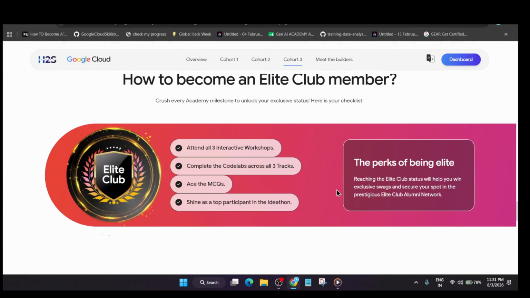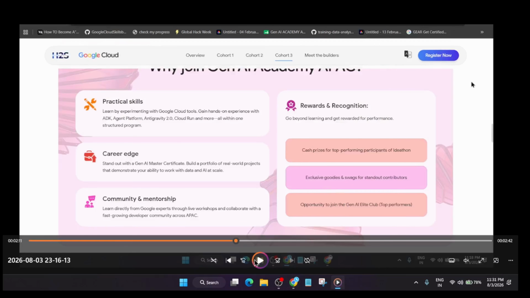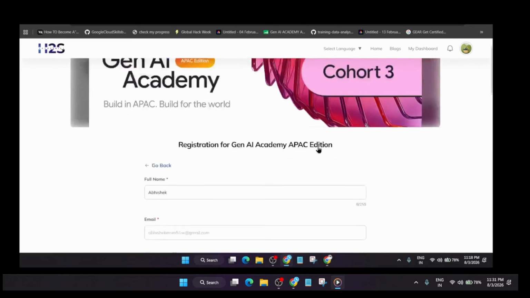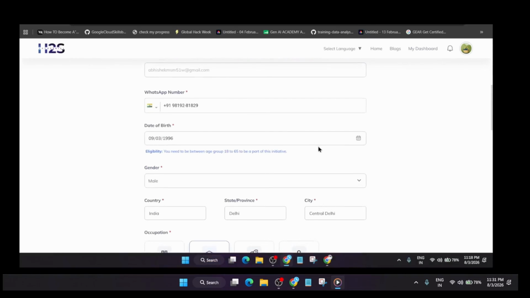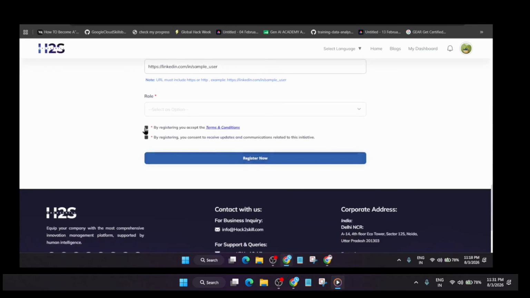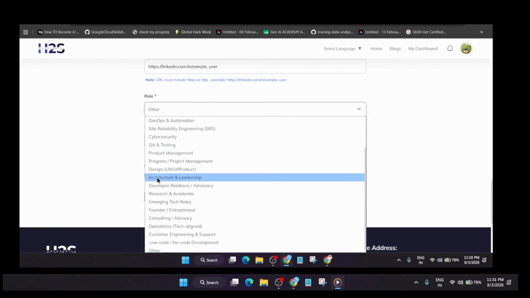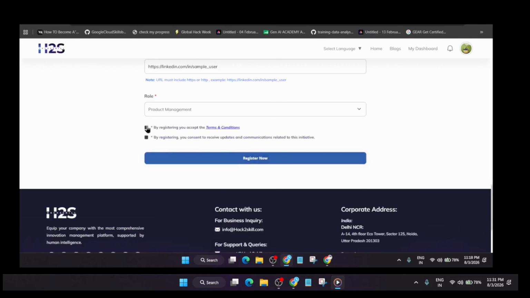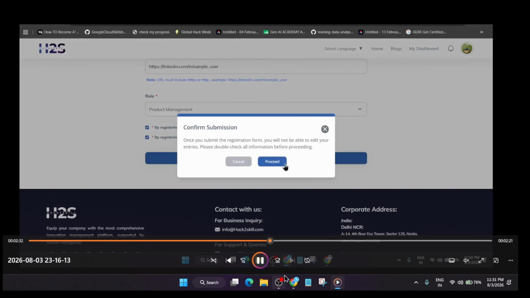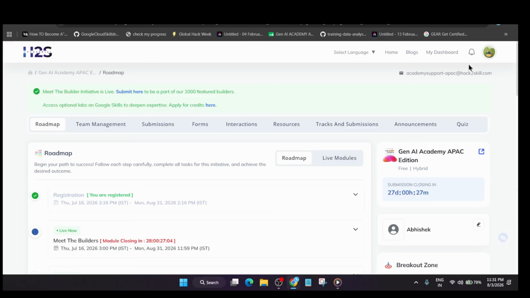Now, how to register in this particular program? First of all, let me just show you a video. Okay, I've already recorded it. So you have to click on the register now button. After that, you have to enter your first name, last name, all details one by one, including a WhatsApp number, date of birth, etc. This is demo data. After that, you have to just select the role, whether you're a student or other. And at last, check these 2 boxes and then simply register. Once you have successfully registered, your dashboard will look like this.